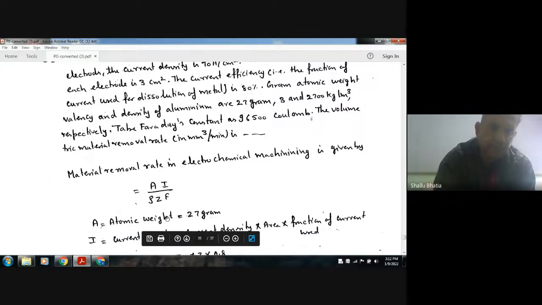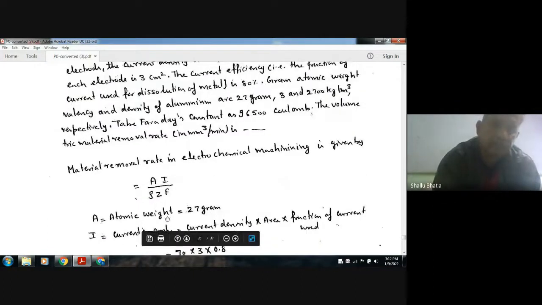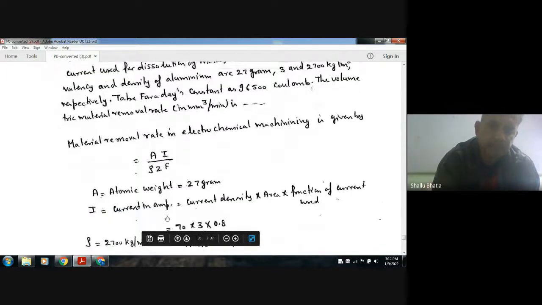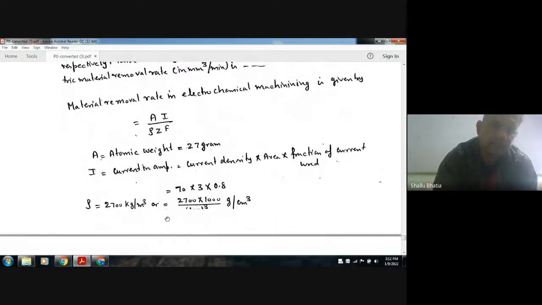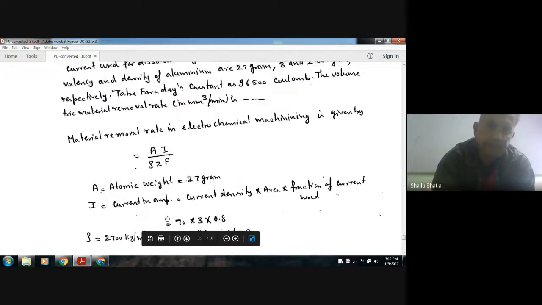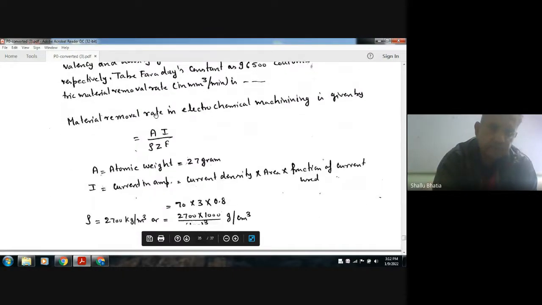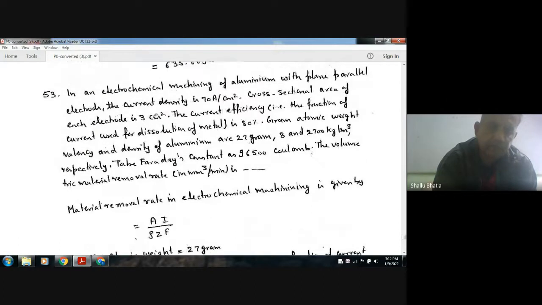Okay, where I is current, A is atomic weight. Atomic weight is given as 27 gram, and rho is density. Rho density is given in kilogram per meter cube, change it into gram per centimeter cube. And I, that current density is given. Okay, and area is given. So 70 into 3, and the fraction of current used is also given